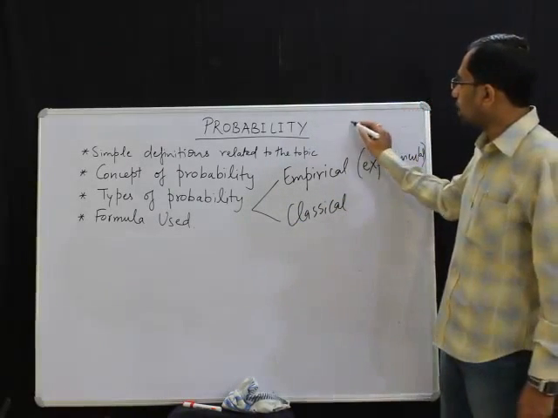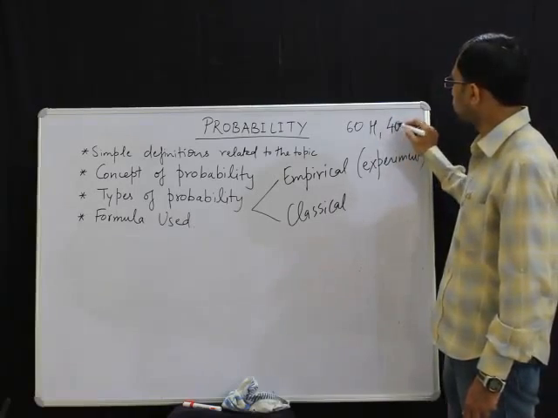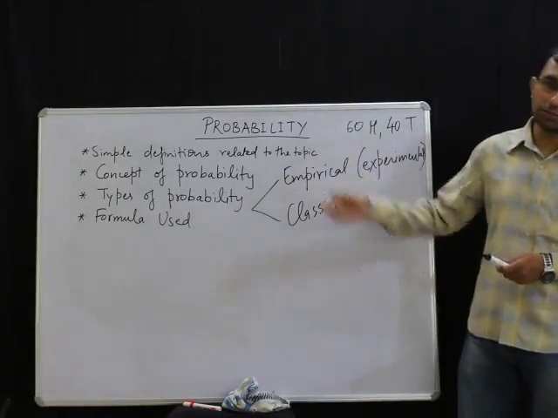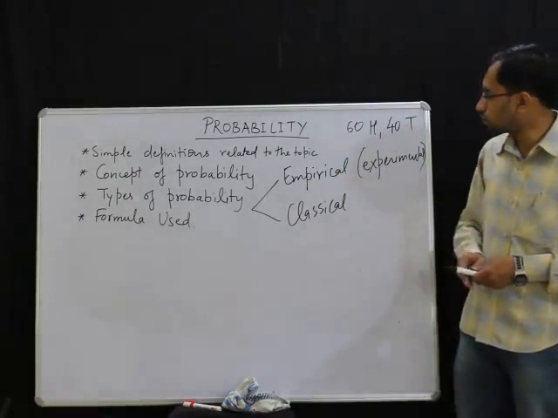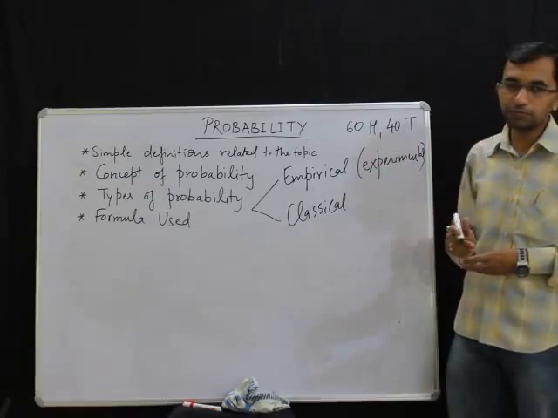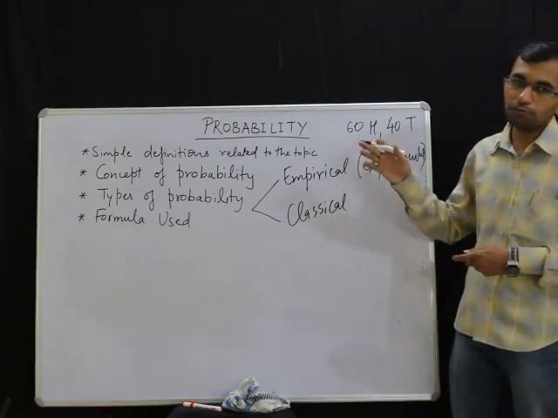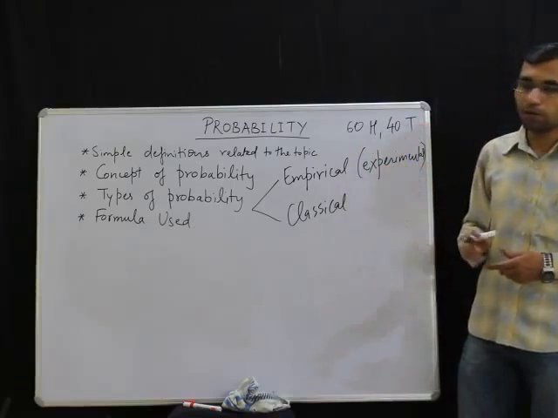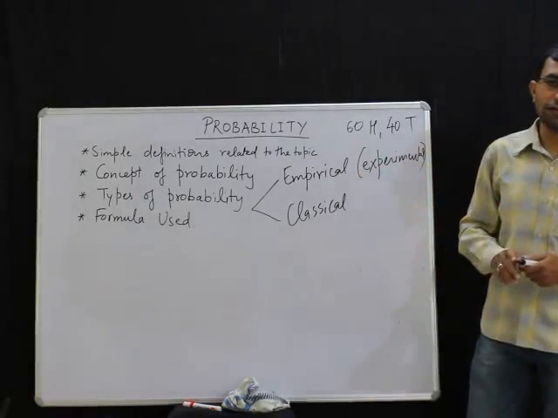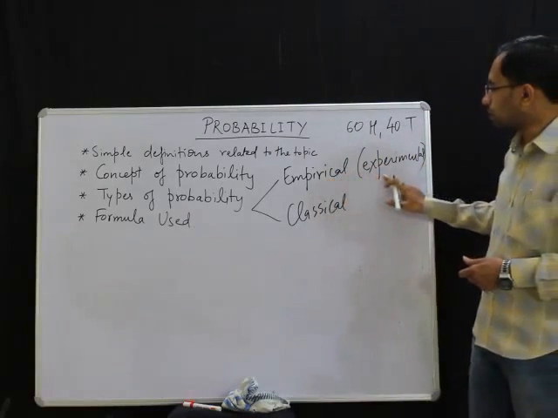Let us say we got 60 times heads and 40 times tails. So out of those 100 times, 60 times there was heads and 40 times there was tails. Therefore we can say that 60% probability is there of coming of heads and 40% probability is there of coming of tails, based on the experiment which we have done. The experiment was tossing the coin 100 times. So this is empirical or experimental.